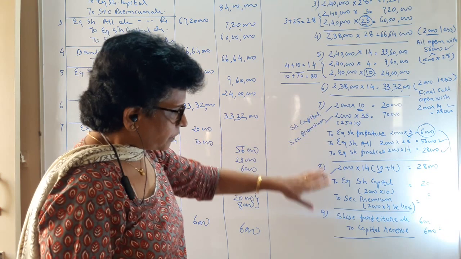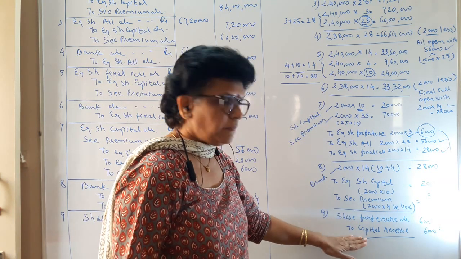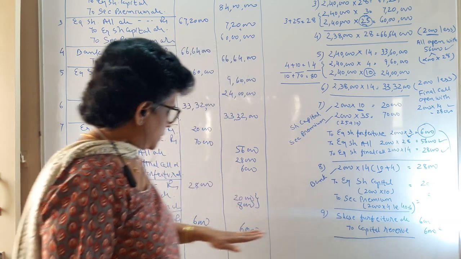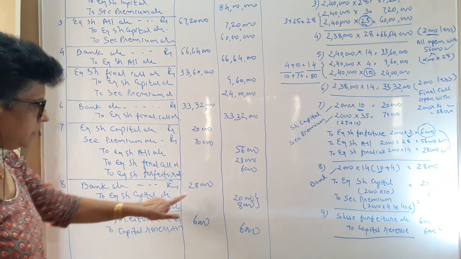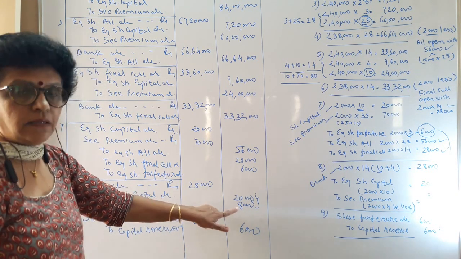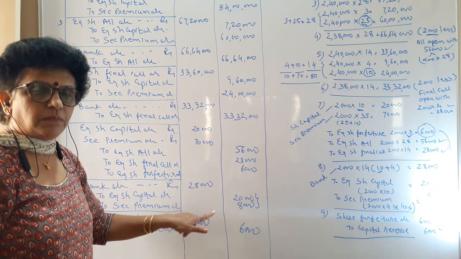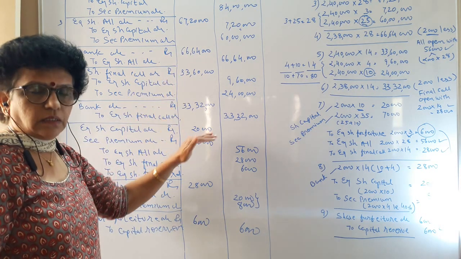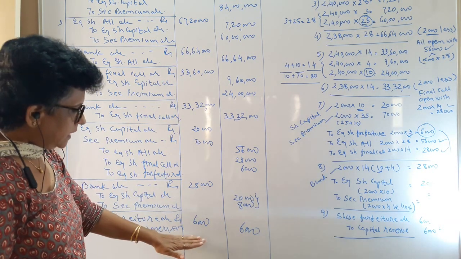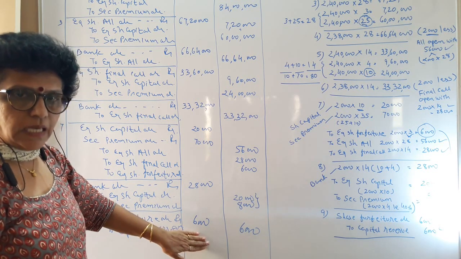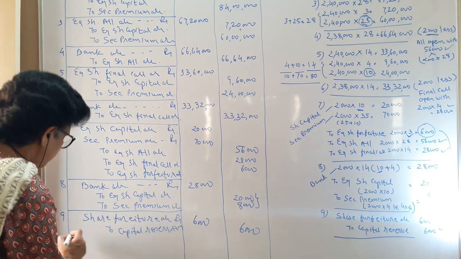And second, you have reissued at a premium. So when you reissue the shares at a premium, the premium also is to be shown separately, as we showed the premium account in the earlier case. And whatever the balance remains, the balance is to be transferred to capital reserve.